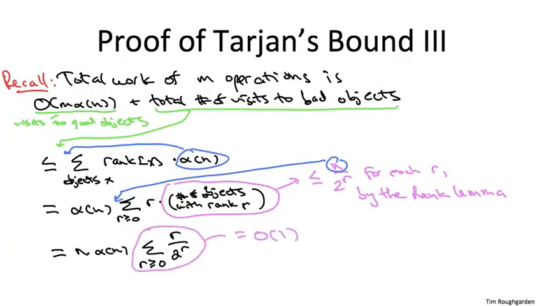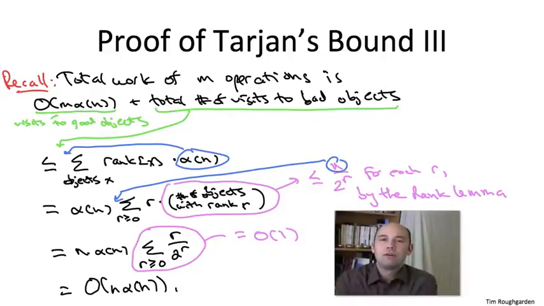And so that gives us a bound of big O of n times the inverse Ackermann function of n on the total number of visits to bad objects. Since we also have a per operation bound of alpha of n on the number of visits to good nodes, combining the work of the two cases, we get O of (m plus n) times the inverse Ackermann function of n. And again, the interesting case here is when m is big omega of n. Otherwise, you can just do this analysis separately for each tree in the data structure.